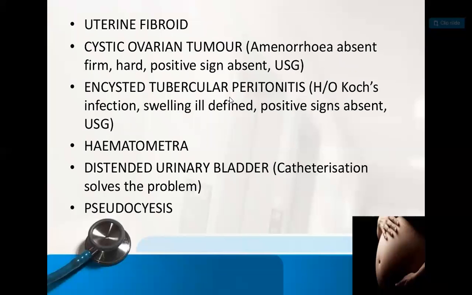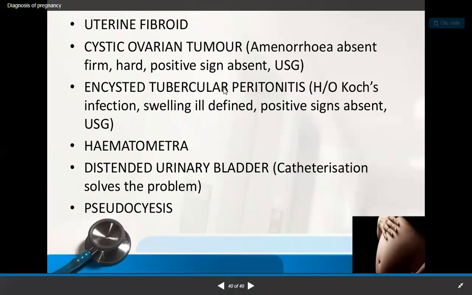These signs are obviously going to be absent. And in tubercular peritonitis, there has to be a history of cough, and then we approach towards tubercular peritonitis, and there is a history of cough infection. And ultrasonography is obviously going to help you rule out this differential diagnosis.